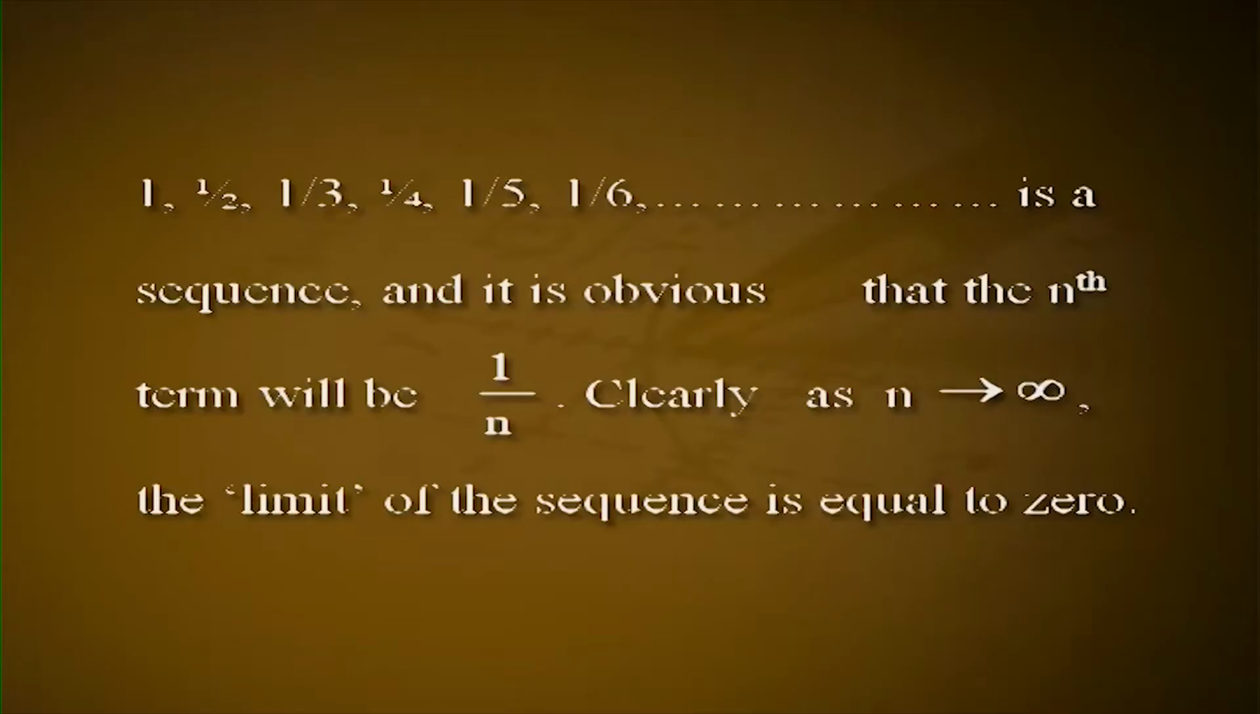Sequences and series are often confused because they are closely related to each other. But when we say sequence, we are not concerned with the sum of the values of the terms, whereas in a series we are interested in such a sum. For example, 1, 1/2, 1/3, 1/4, 1/5, 1/6, and so on is a sequence, and it is obvious that the nth term will be 1/n. Clearly, as n tends to infinity, the limit of the sequence is equal to 0.